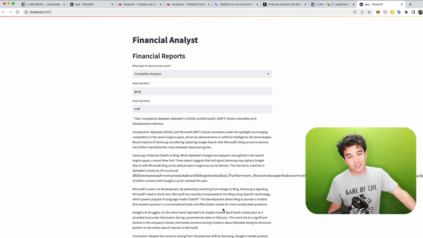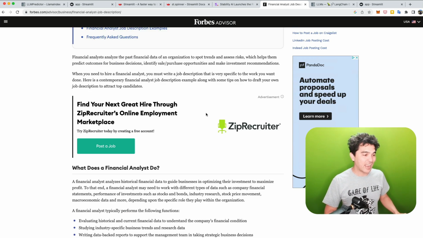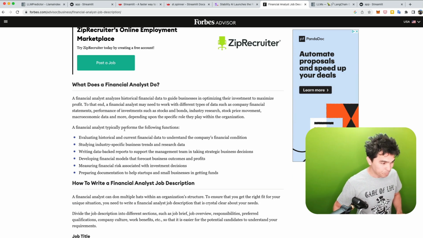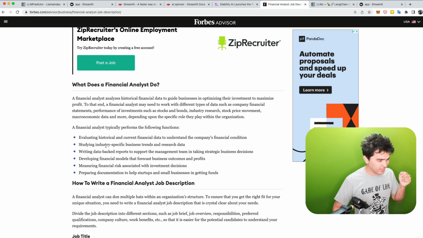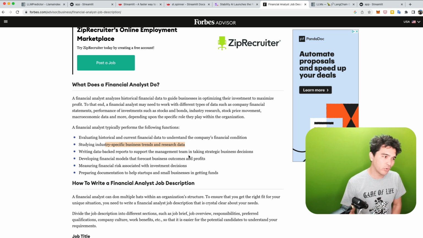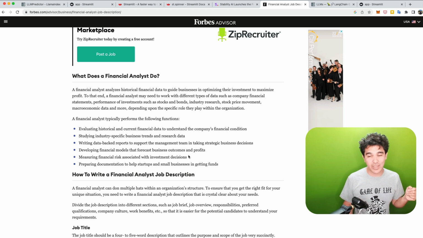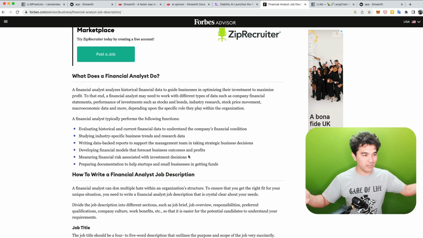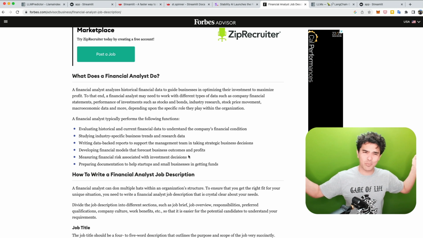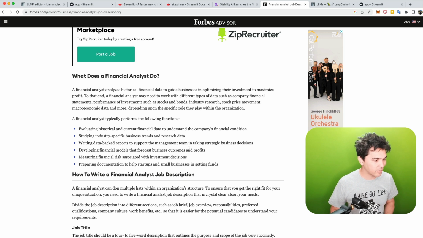You can sift through tons of data in no time and maybe automate some of these tasks that a financial analyst does, right? Evaluating historical and current financial data, understanding financial conditions, studying industry, specific businesses, trends and research data, data-backed reports. These are all things you can probably do with OpenAI. And so this might really empower financial analysts to do a lot of work. Like an individual analyst could maybe do 10 times more work, which means we might not need quite as many financial analysts if they have these nice tools available.